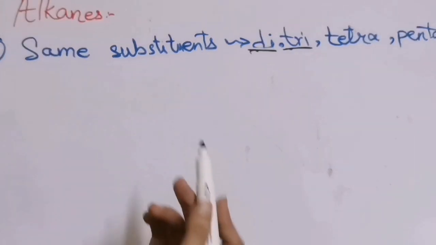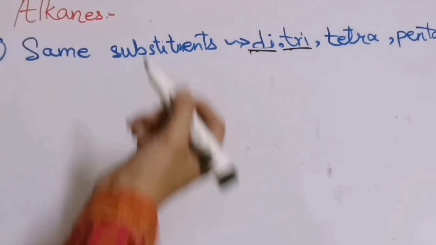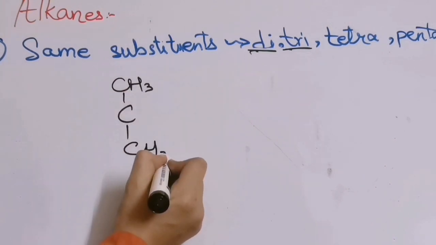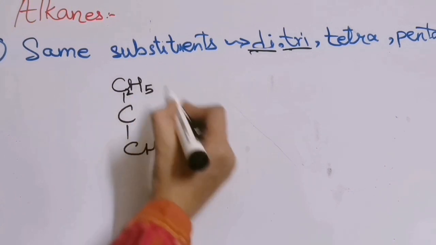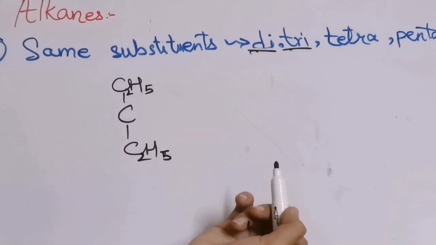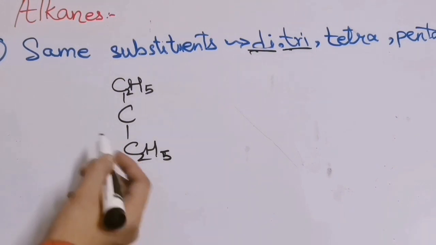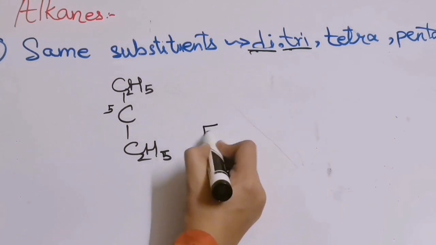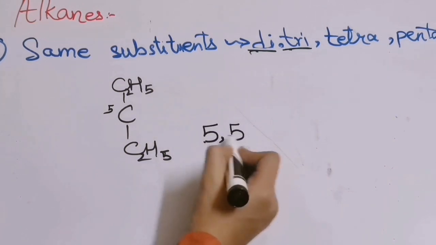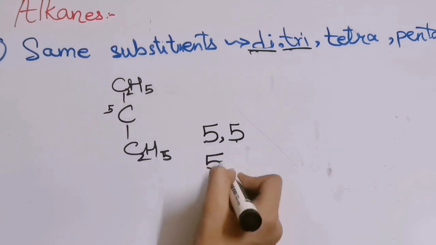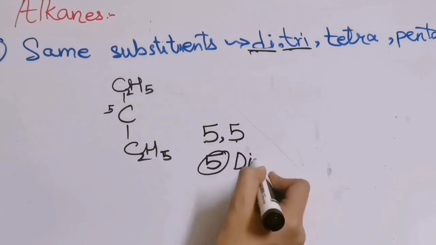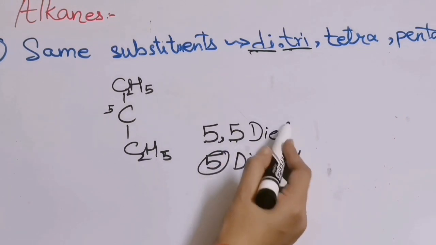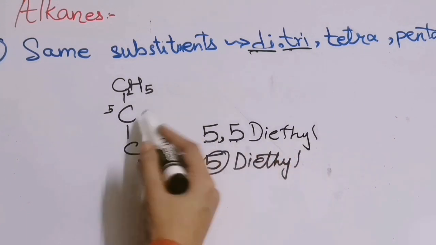One thing that I already told you while writing the substituents is that if two substituents are on the same position, like in the last example where they were ethyl present on the same position, so I am writing over here ethyl. If this is carbon 5, right? So while writing the name we will write 5, 5. We will repeat the position, okay? We will not write 1, 5 and then diethyl. No, we will write 5, 5-diethyl, okay, if there are 2 ethyls present on the same position.